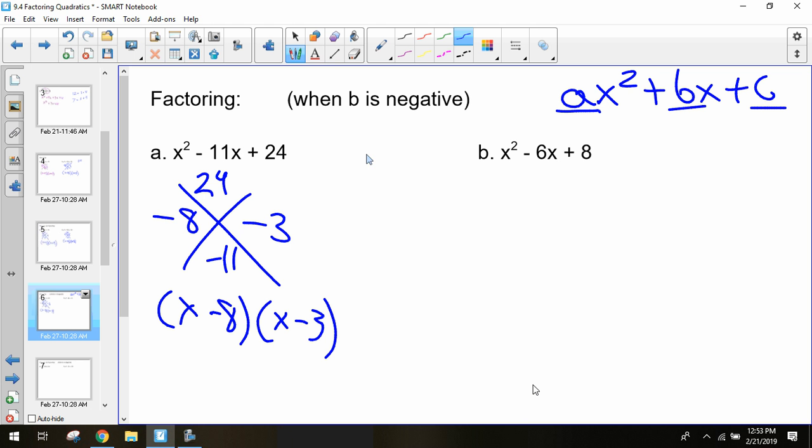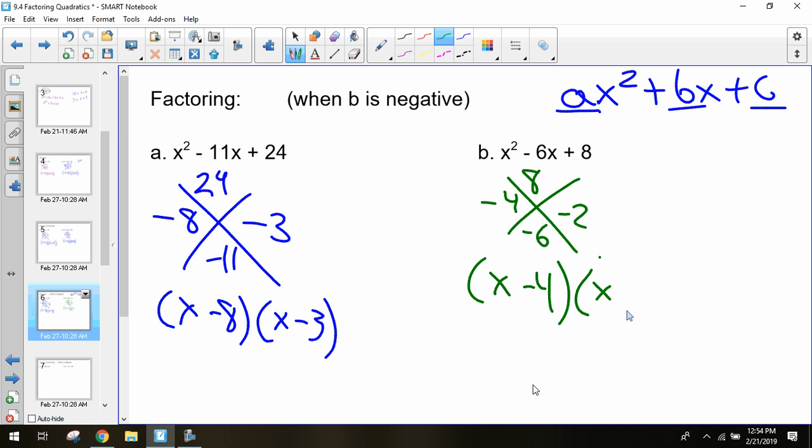Same with this one. I need to think of two numbers that multiply to get 8, but add together to get negative 6. Because our b is negative, we know they're both going to be negative numbers. Negative 4, negative 2. Together they multiply to get positive 8, but add together to get negative 6. Awesome. So our solution will be x minus 4 times x minus 2.